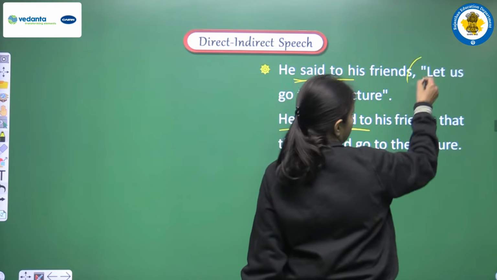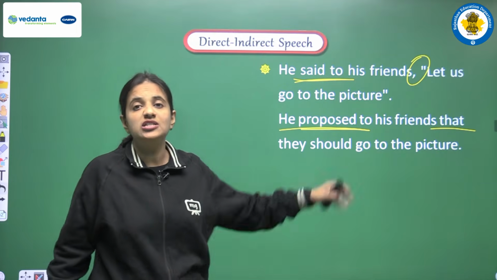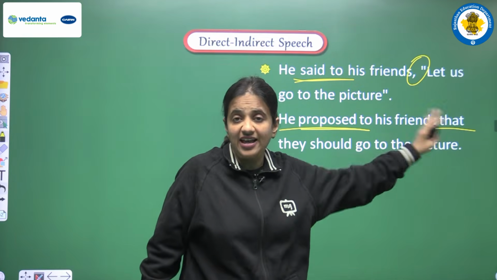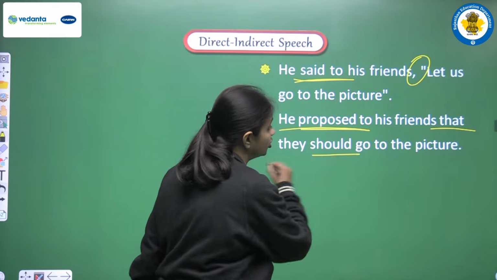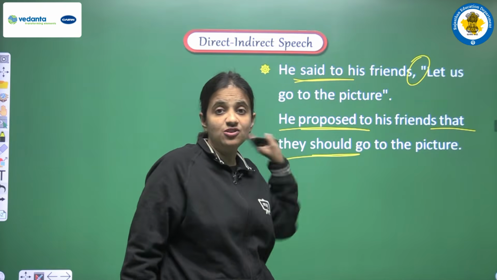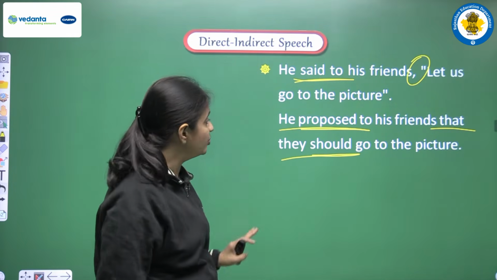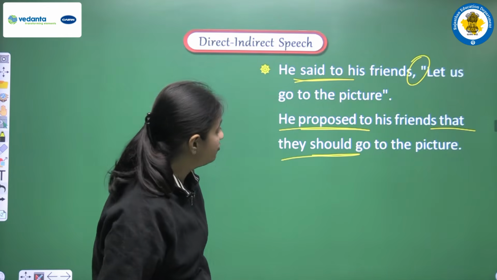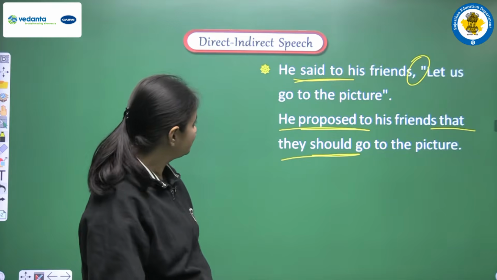Second, when we are removing the comma, we are adding one conjunction, and according to the rules we are adding that here as a conjunction. Now we are writing they should go to the picture. So yes, we have to remove let, and in the place of let we have to add should in the sentence. So the complete sentence will be, he proposed to his friends that they should go to the picture.